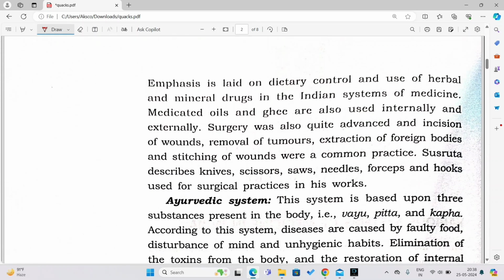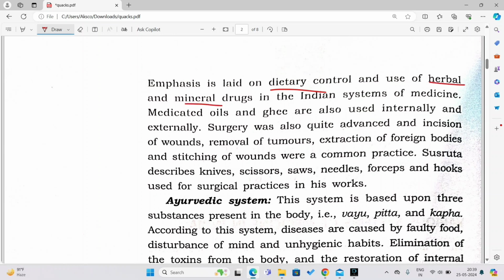Now emphasis is laid on dietary control and use of herbal and mineral drugs in the Indian system of medicine. We know that we need to eat a balanced diet containing proteins, fats, carbohydrates, minerals and vitamins. So the importance should be laid on dietary control, and use of herbal and mineral drugs in the Indian system of medicine.